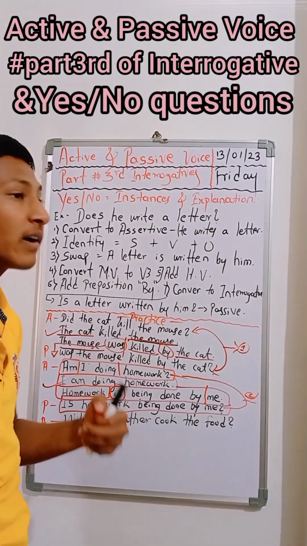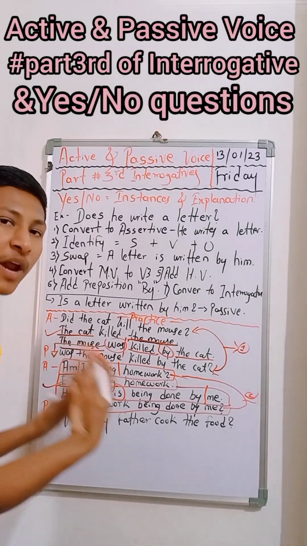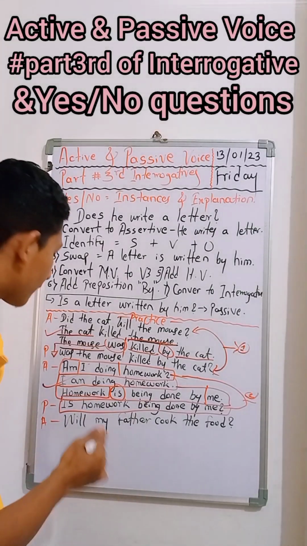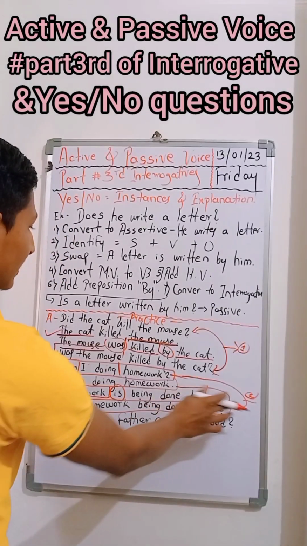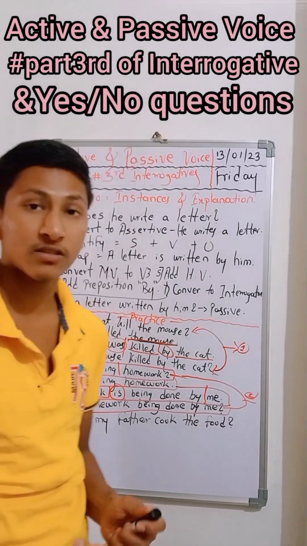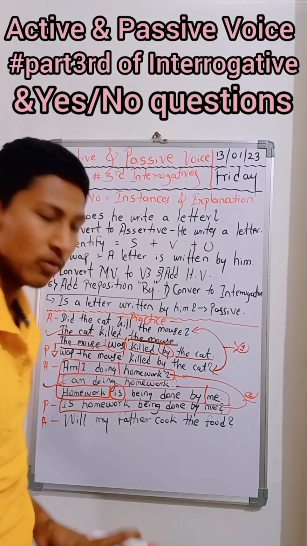Here I am not giving priority to me. I am not being the priority here. Instead of that I gave priority to my work. So homework, is homework being done by me? That's all. These are the right sentences, and if you practice more examples, then you will be thorough in this topic.